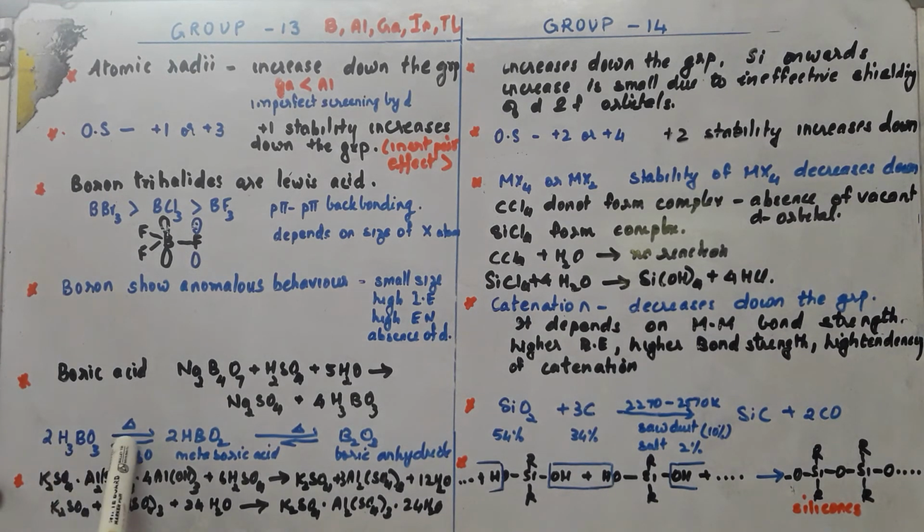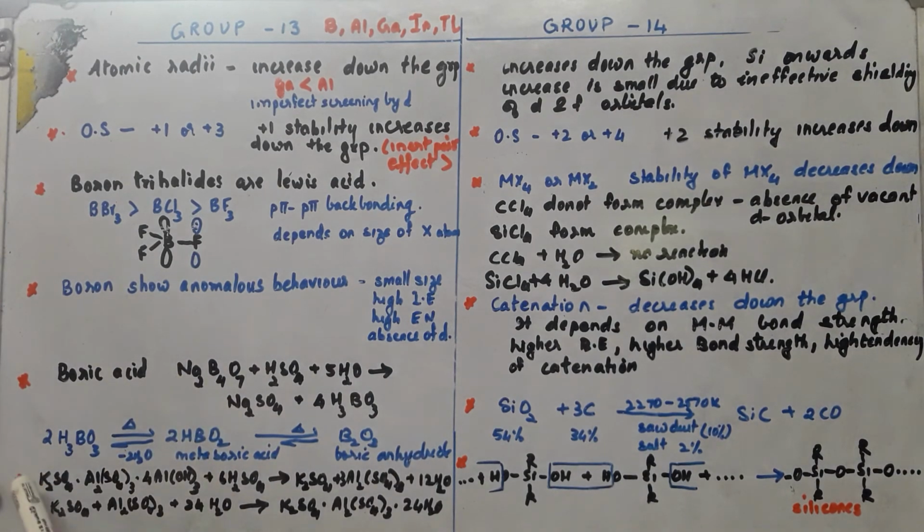Now next, boric acid's effect on heat. Suppose you heat boric acid to a temperature of 370 degrees, it will lose water of crystallization. Partially, water will be lost from it and it forms metaboric acid, HBO2. If the temperature is increased further, it will lose a further molecule of water, forming B2O3, boric anhydride or boric oxide. So on heating, boric acid gives off water and forms metaboric acid, and finally boric anhydride.